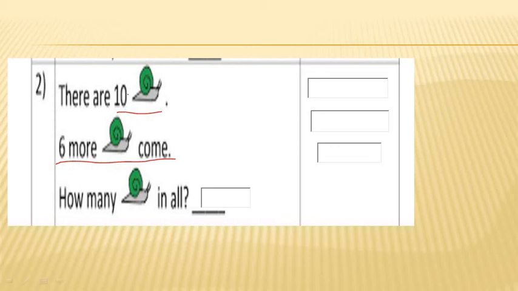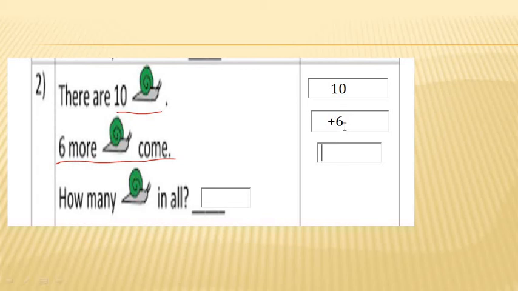What do you say? Yes, I have to add these 10 snails and 6 snails. Then at the end I will know how many snails in all. Let's see how can we do it. Look, there are 10 snails. So I have to write 10 snails first here. Then I have to add 6 more to it.